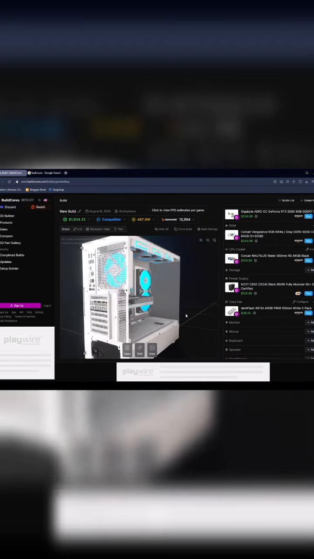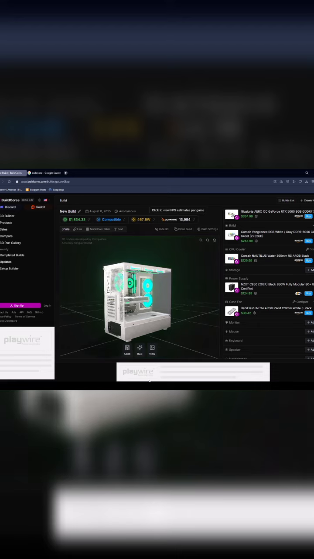BuildCores is perfect for both first-time builders and seasoned enthusiasts, helping you avoid compatibility issues and making the PC building process smoother and more cost-effective. Give it a try and bring your PC vision to life.